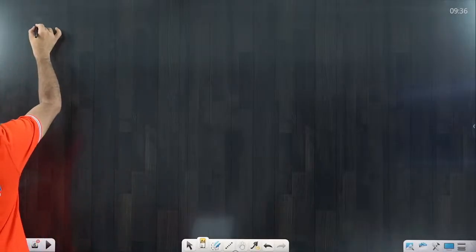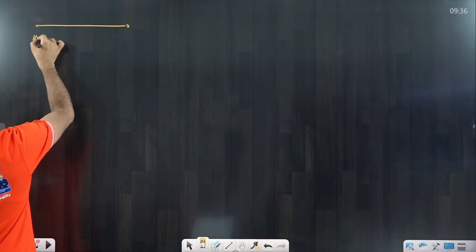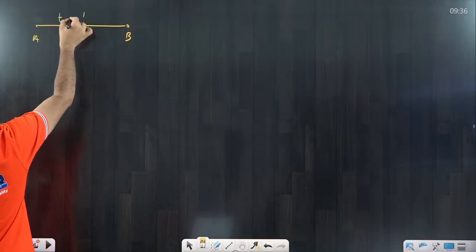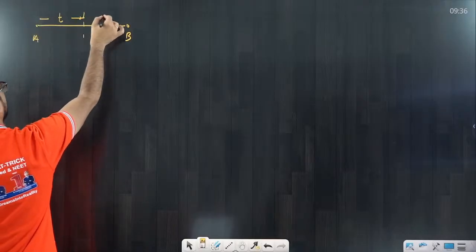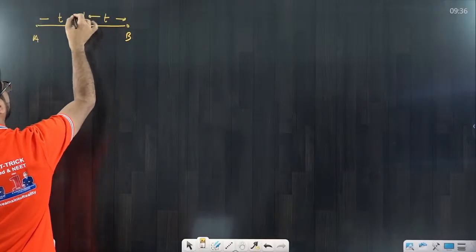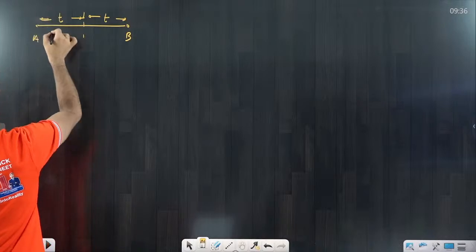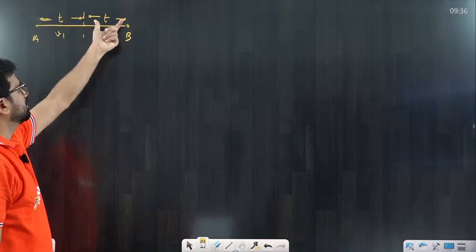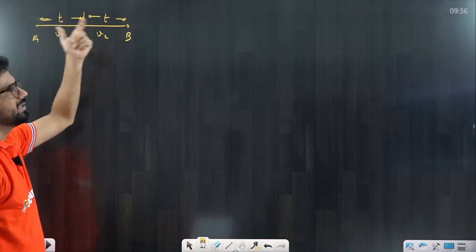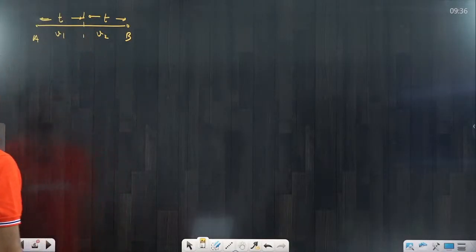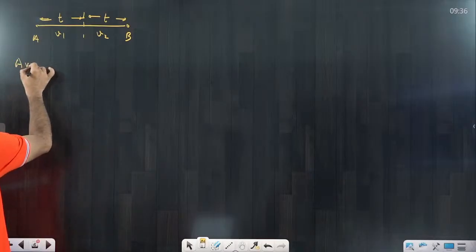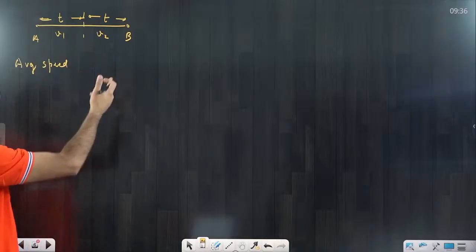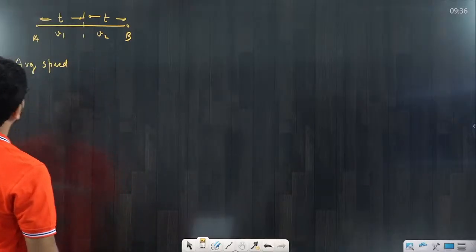Okay, suppose one particle is moving here to here, A to B, and it travels for equal time intervals, with the speed of v1 and this is speed of v2. This time interval is t, this is also t, this speed is v1 and this speed is v2. Now they are asking to find the average speed. By the way, average speed and average velocity both would be the same because it is moving in a straight line. Try to understand.